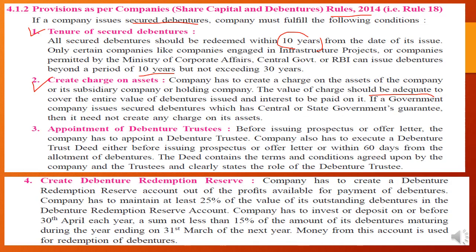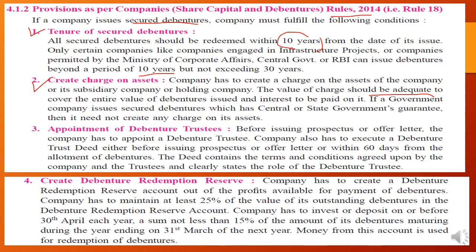If a government company issues secured debentures which have a central or state government guarantee, then it need not create any charge on the asset. So any debenture issued by the government and which has a guarantee of the central or state government, there is no need to create a charge on the asset.